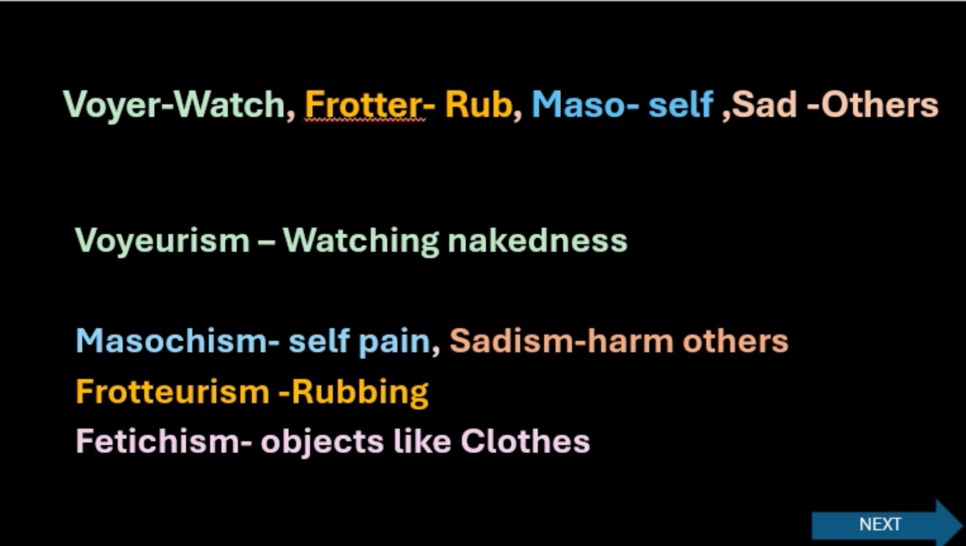Voyeurism is getting the sexual pleasure by watching nakedness or sexual activity. Masochism is getting the sexual pleasure by inflicting pain on self. Sadism, on the other hand, is getting the pleasure by inflicting pain on others. Fruitorism is getting the pleasure by rubbing the organs. Fetishism is getting the sexual pleasure from objects like clothes, undergarments, etc.